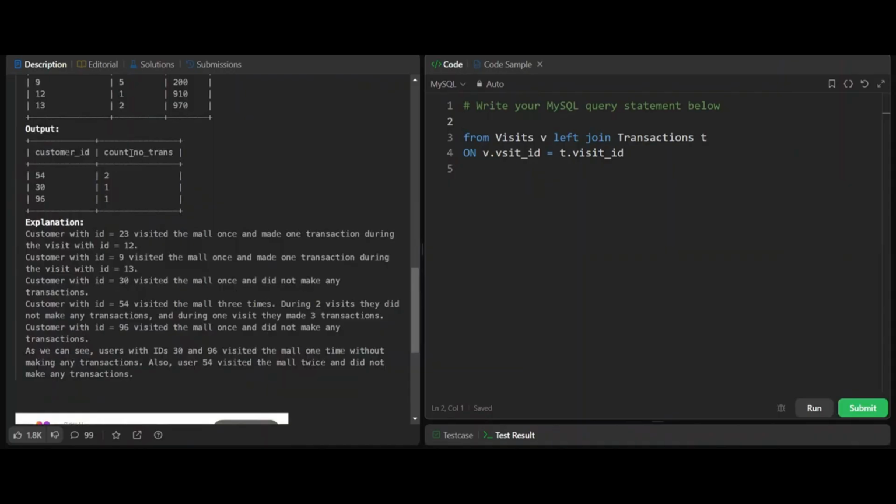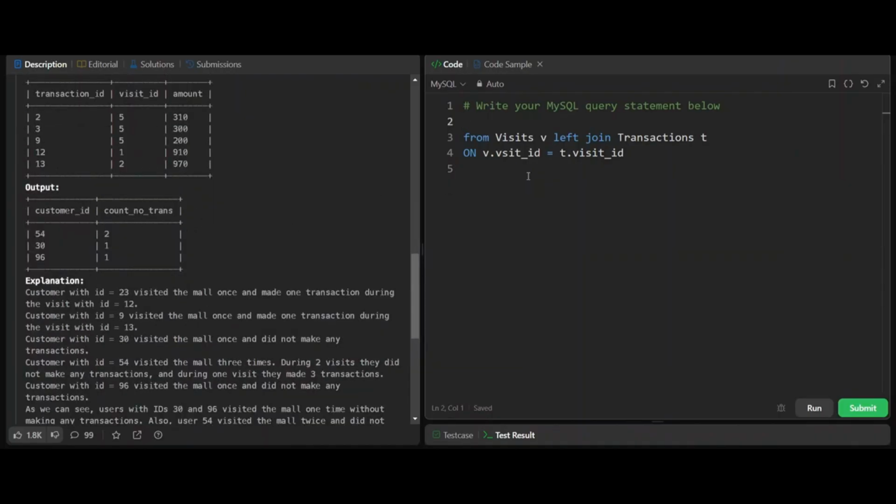We need the customer ID and count of the no transactions. So select v dot customer ID and, we need count, right?